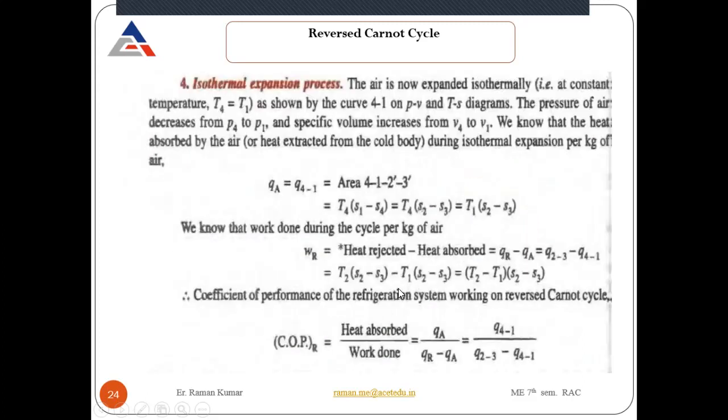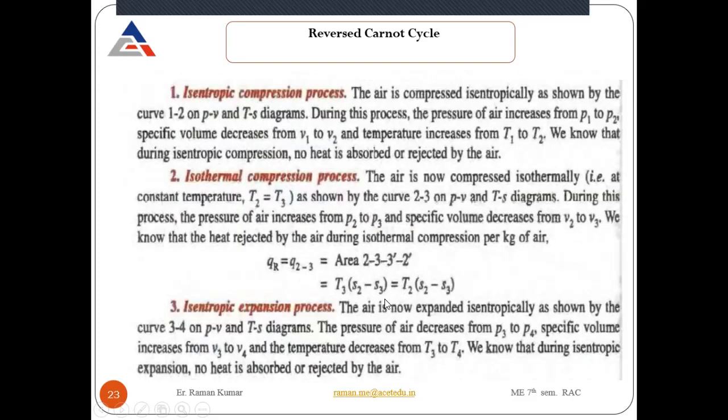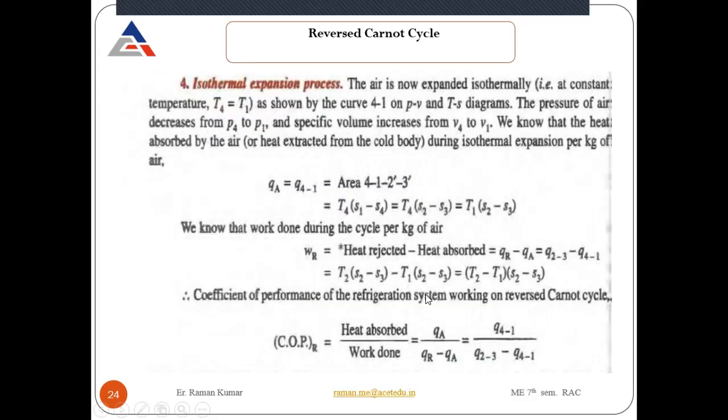So we can convert it: T4 is T1, S1 is S2, S4 is S3. So how much heat is extracted from the cold body will be equal to T1 into S2 minus S3.